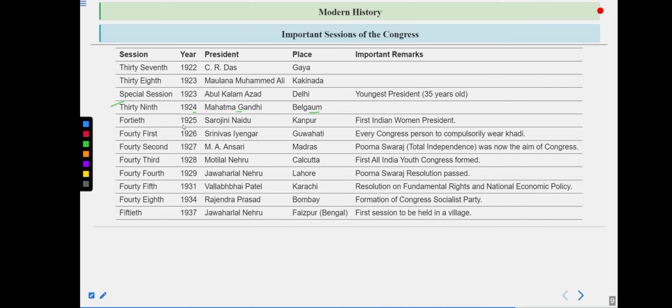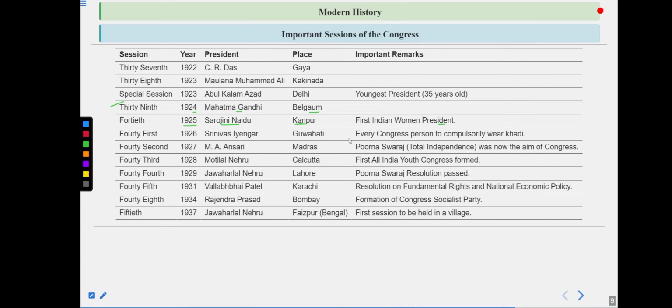Now in 1925, that is the 40th session, and Sarojini Naidu became the president, very important, and that was in Kanpur, first Indian woman president. Now I would like to tell 2 points here. One is, in 1925, when this session was held in Kanpur, this was the same year when the Kakori conspiracy happened. And apart from that, remember one more thing. If we are talking about Sarojini Naidu, so she became the first Indian woman president of INC. But if someone asks you that who became the first woman president of Indian National Congress, then the answer will be Annie Besant. Remember that.